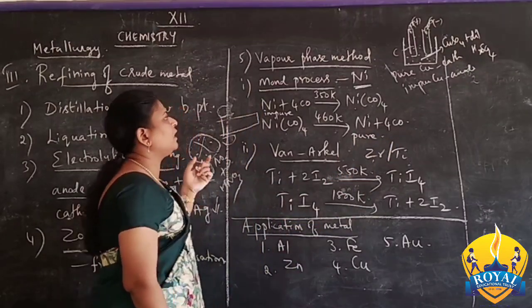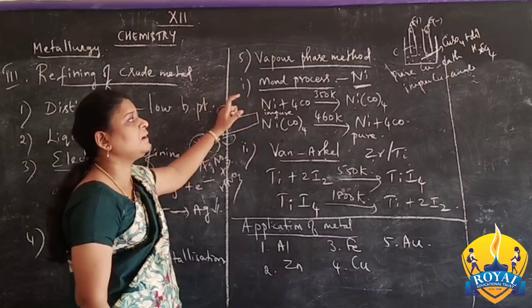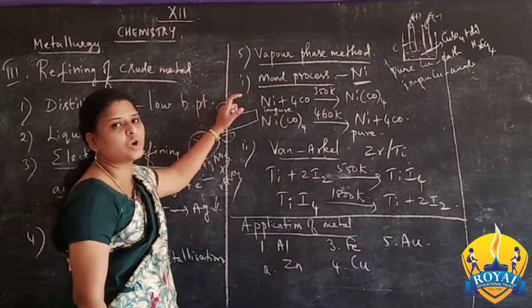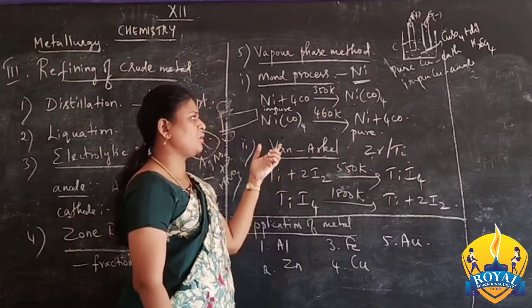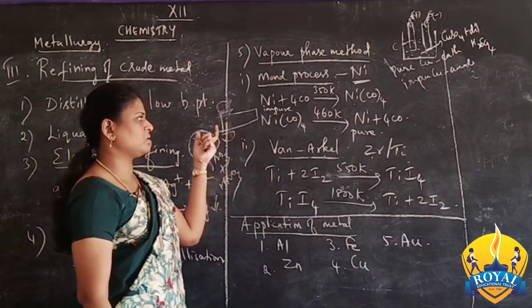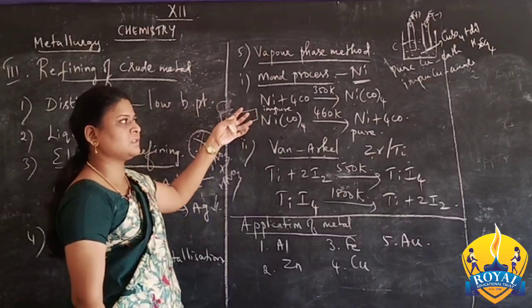So this is the electrolytic refining method for the nickel that is called as the Mond process. The temperature is very very important. It is one of the book back questions also for the theory question. 2 or 3 mark questions. Sometimes they will ask in the 5 mark also as a subdivision.